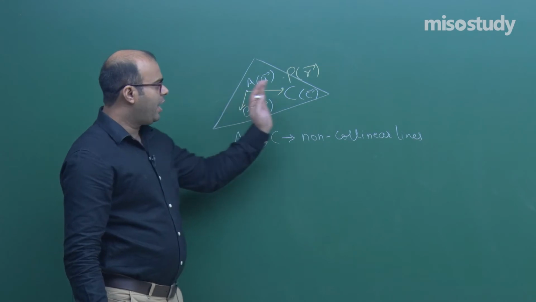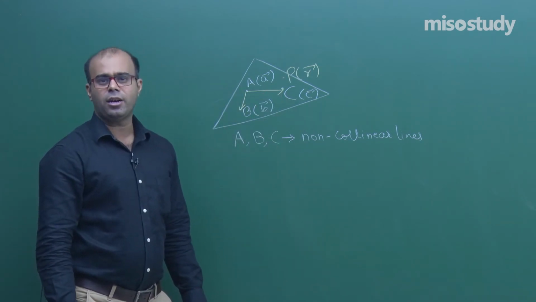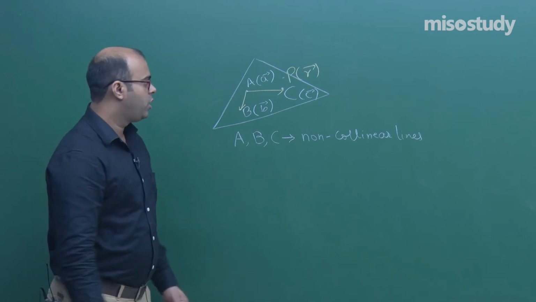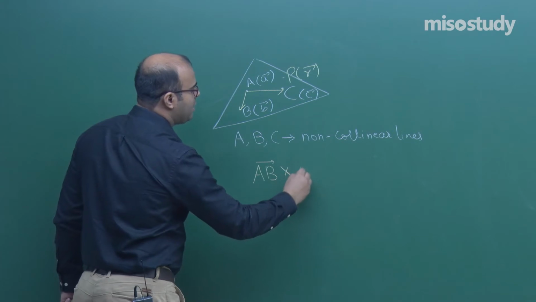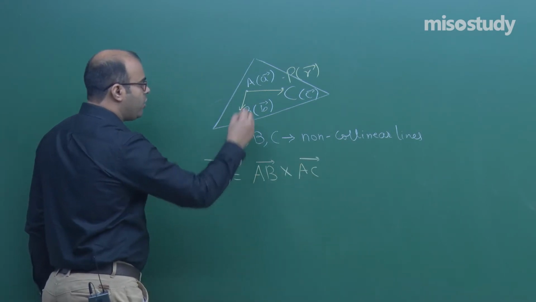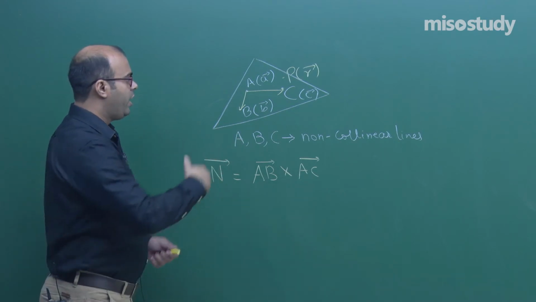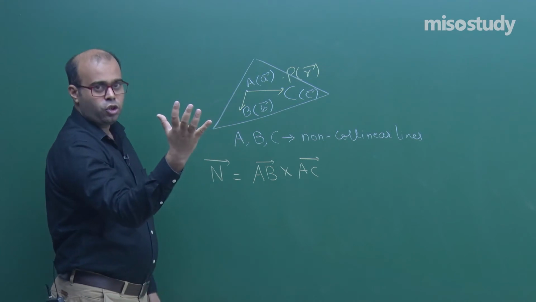Now if AB and AC are 2 vectors on this plane, can we find the normal vector to the plane? Yes, of course. If we take the cross product of AB vector with AC vector, we get a vector which is normal to the plane.